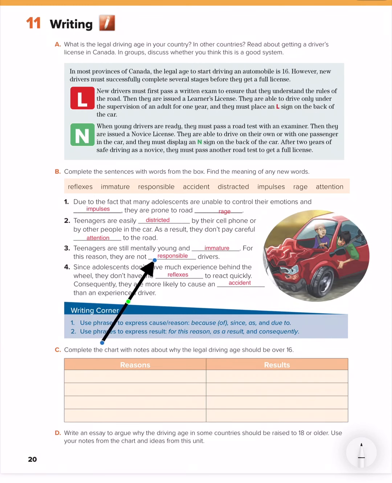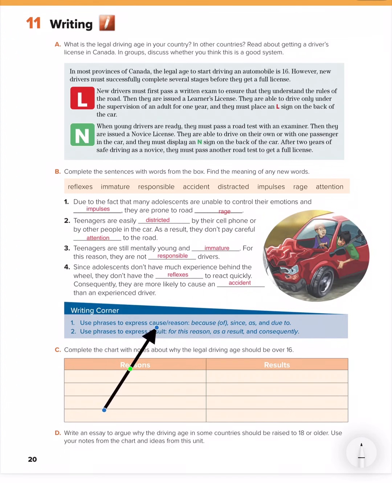For this reason, they are not responsible drivers. Since adolescents don't have much experience behind the wheel, they don't have the reflexes to react quickly. So they can't react quickly because they don't have reflexes. Consequently, they are more likely to cause an accident than experienced drivers.